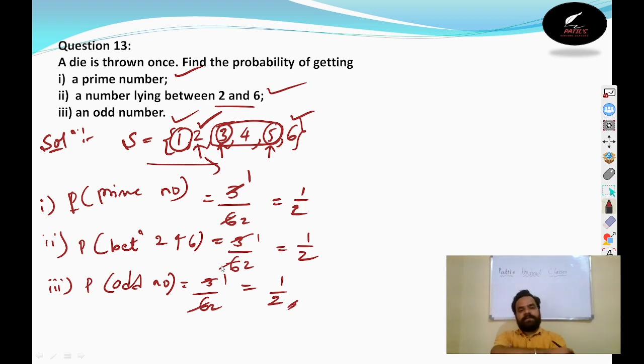See in question number 13, probability of getting a prime number is also 1 by 2. Probability of getting the number between 2 and 6 is also 1 by 2, and the probability of getting an odd number is also 1 by 2. All these answers 1 by 2, 1 by 2, 1 by 2. Is that clear? Okay, can we go for next question?